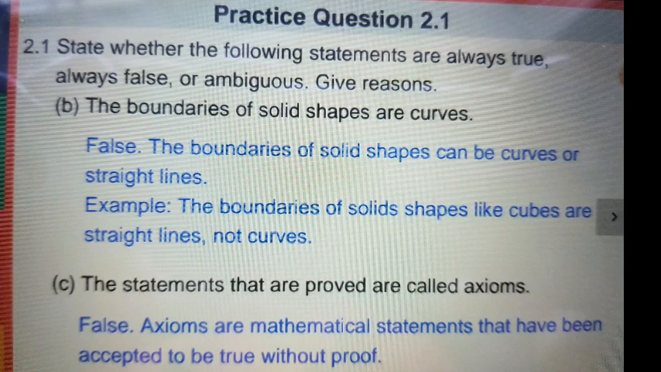C question. The statements that are proved are called axioms. Is this true? No, false, because axioms are the mathematical statements that have been accepted to be true without a proof. So this C statement is false.